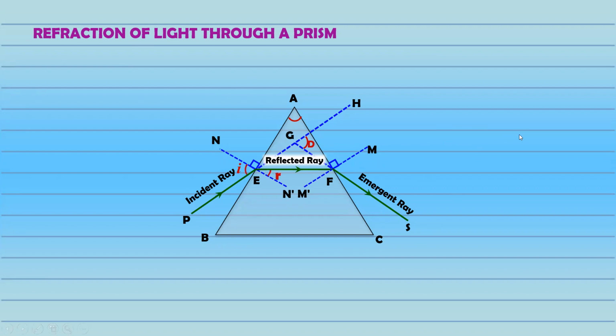But remember, you have to mention this angle D over here, without which the diagram is incomplete. So that's how the diagram has to be drawn. That is refraction of light through a prism. And in this case also, I can say I is equal to E, but under only one condition. The condition is that the refracted ray should be parallel to the base of the prism. If it is parallel, then and only then can I be equal to E.